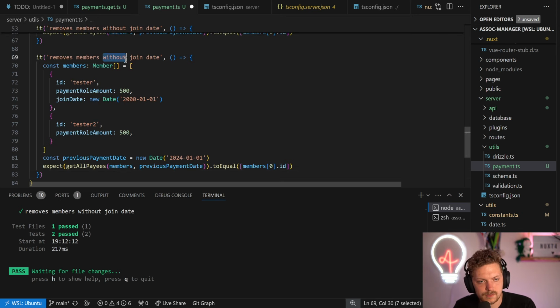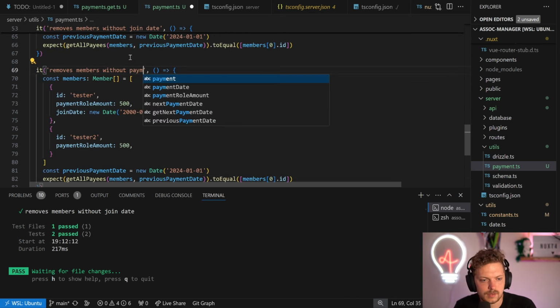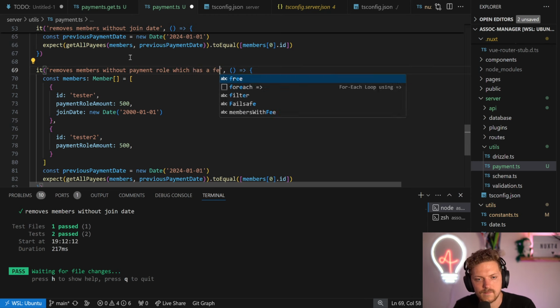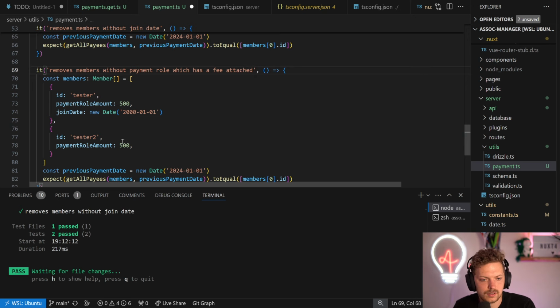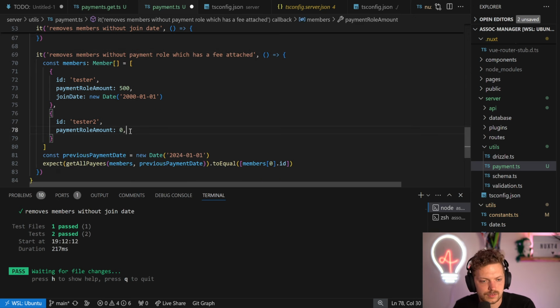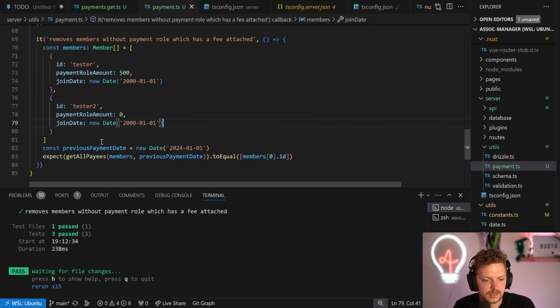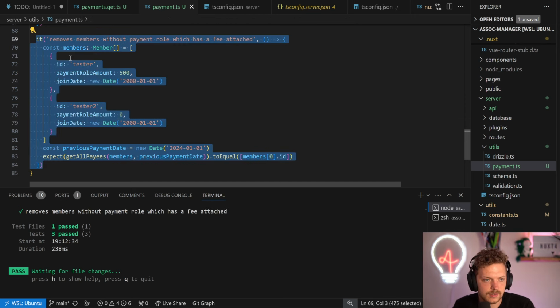What else do we have? Without payment role, which has a fee attached. So just do this for 0 and add a join date here as well. It should still stay the same. Perfect.